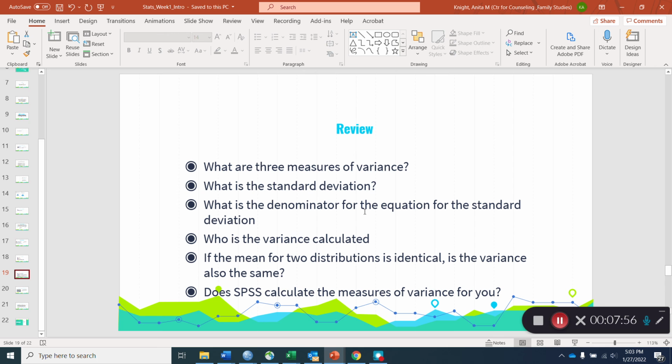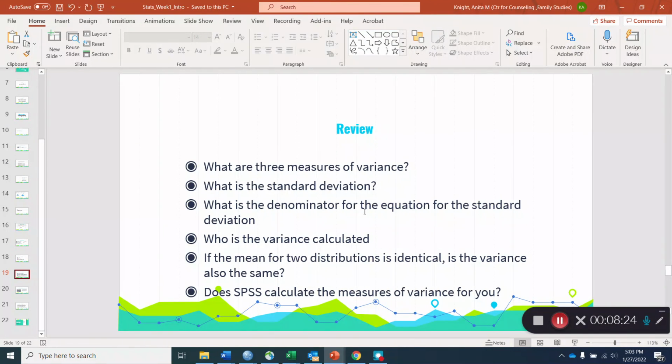So let's take a moment to review. What are the 3 measures of variance? If you said standard deviation, range, and variance, then you got that. What is the standard deviation? I'm not going to give all these to you guys because you can just go back through the video and answer these. I don't want to make it too easy.